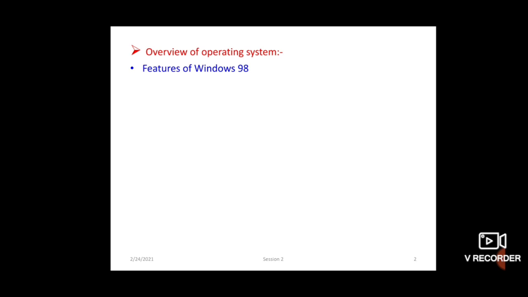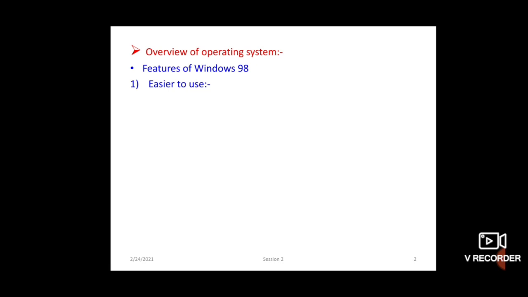Let us see the features of Windows 98. First feature is easier to use. Now you know Windows operating system, and also you have to operate it many times. Now the first feature is easier to use.